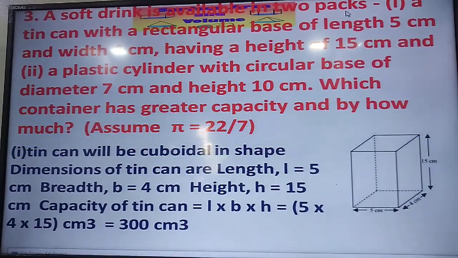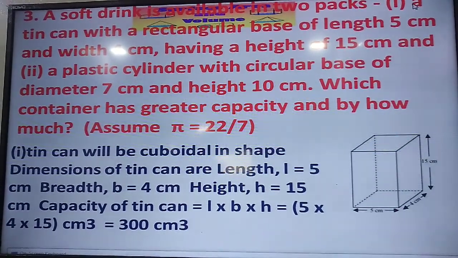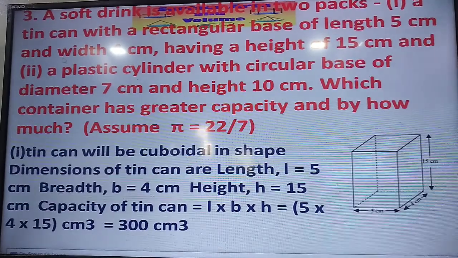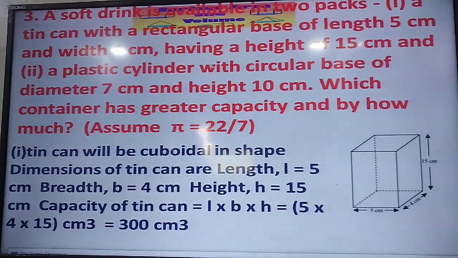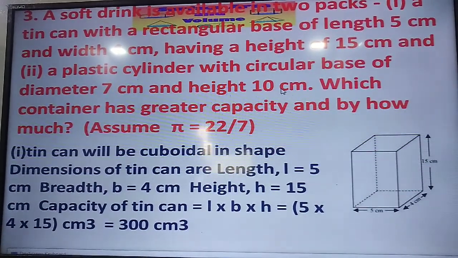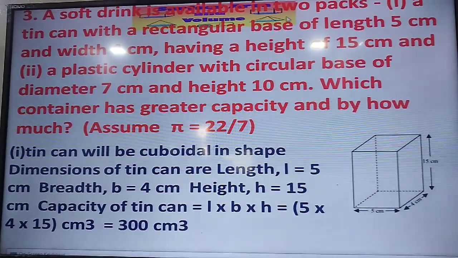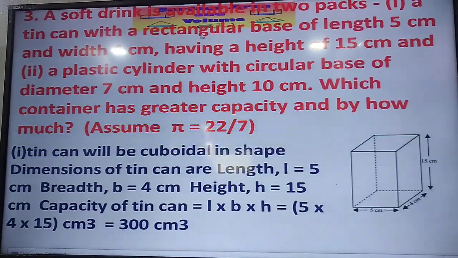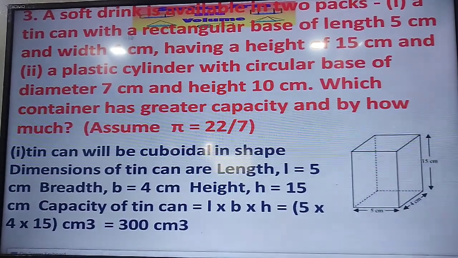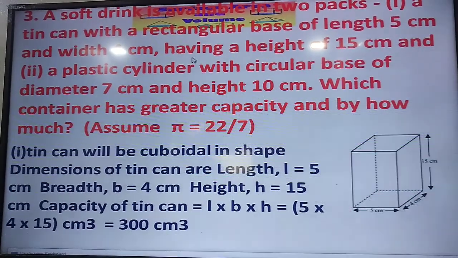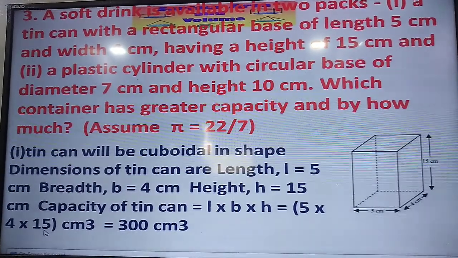A soft drink is available in 2 packs. One is a tin can with a rectangular base, length 5, width 4 centimeter, and height 15 centimeter. And another is a plastic cylinder with circular base, diameter 7 centimeter, and height 10 centimeter. Which container has a greater capacity, and by how much? First of all, we have to find the capacity of each container. You know that this is cuboidal, and a cuboid has volume equal to length into breadth into height, that is 5 into 4 into 15.